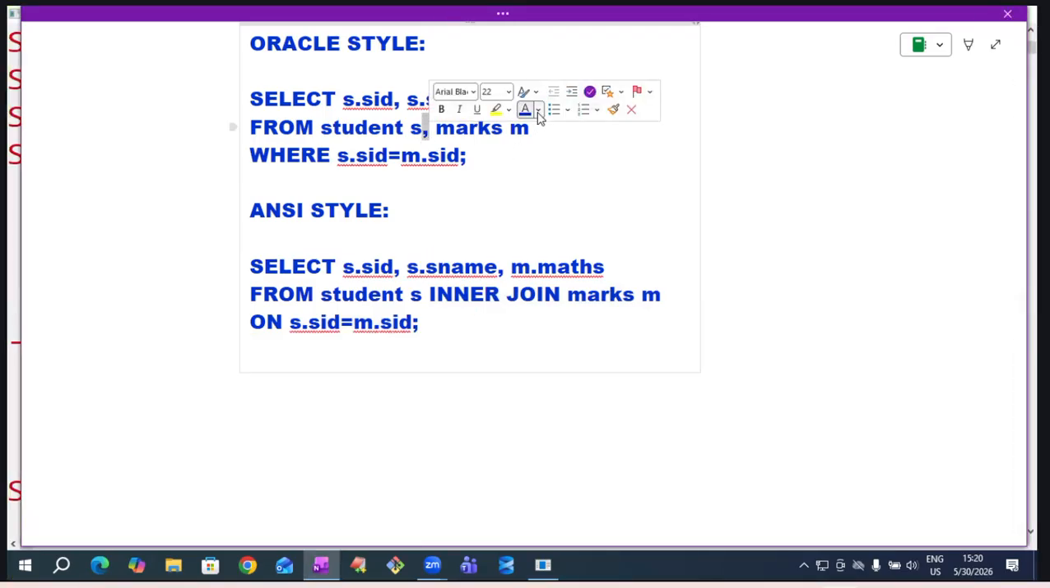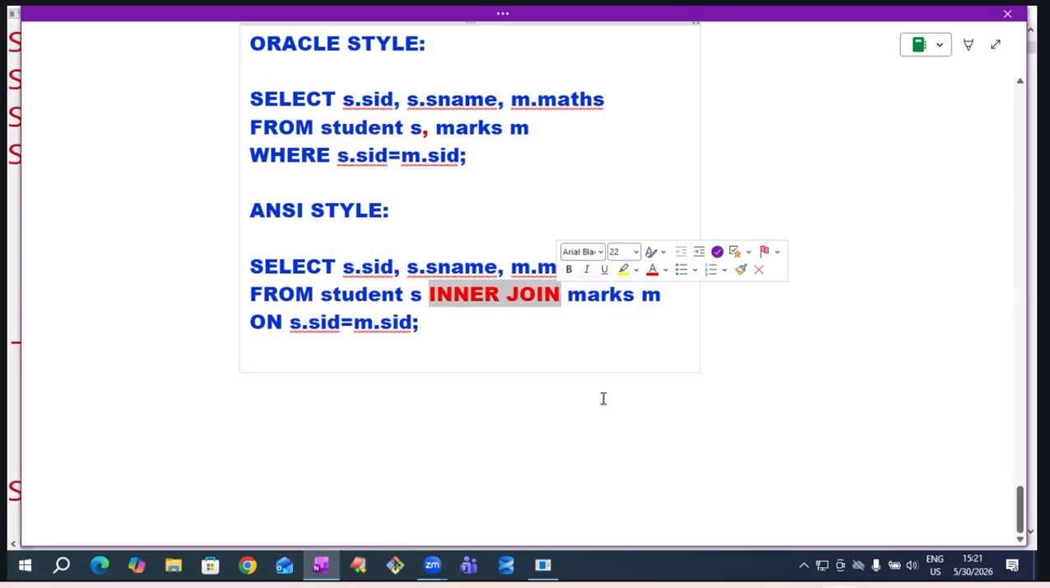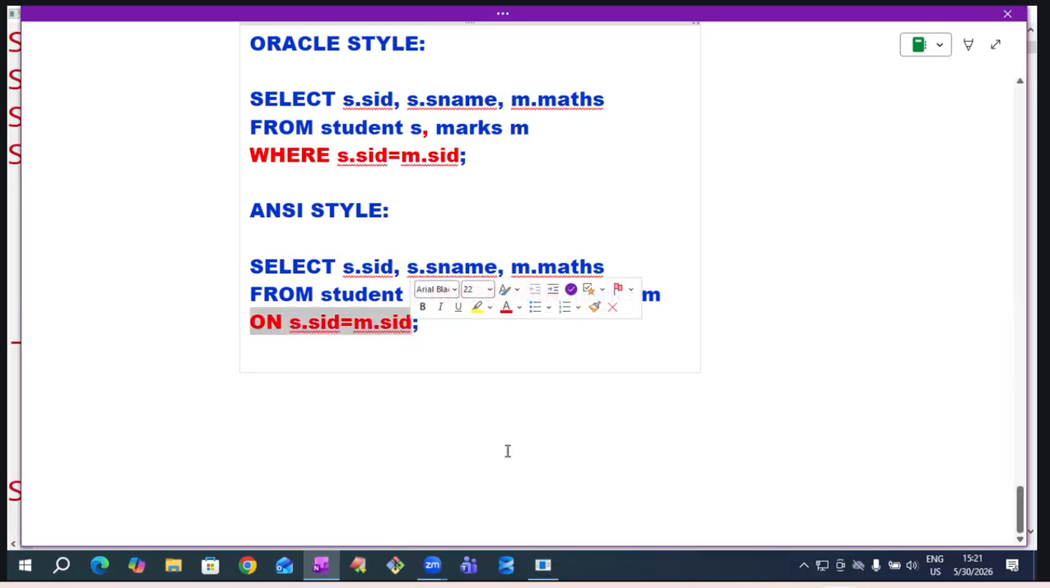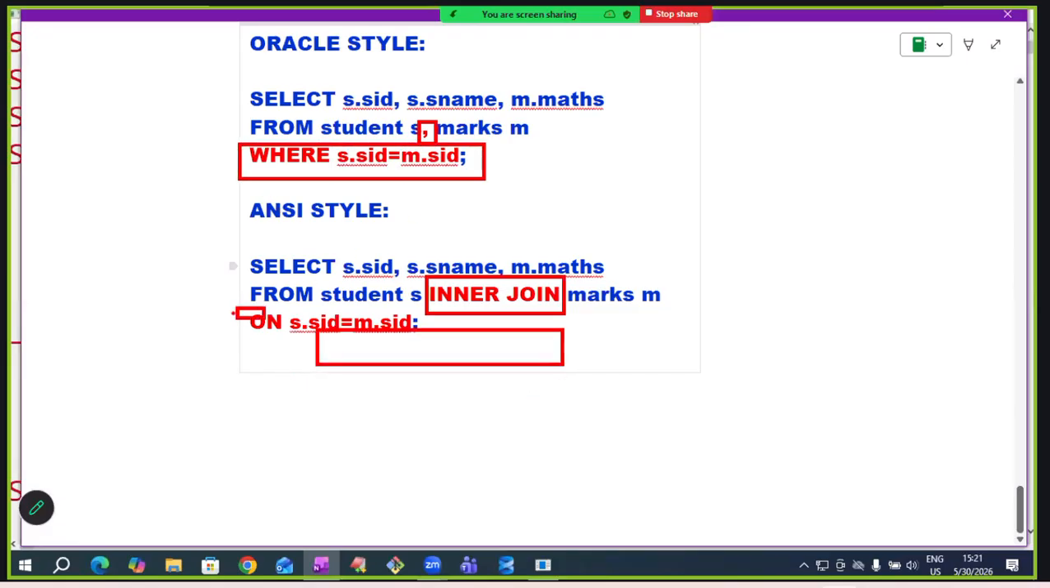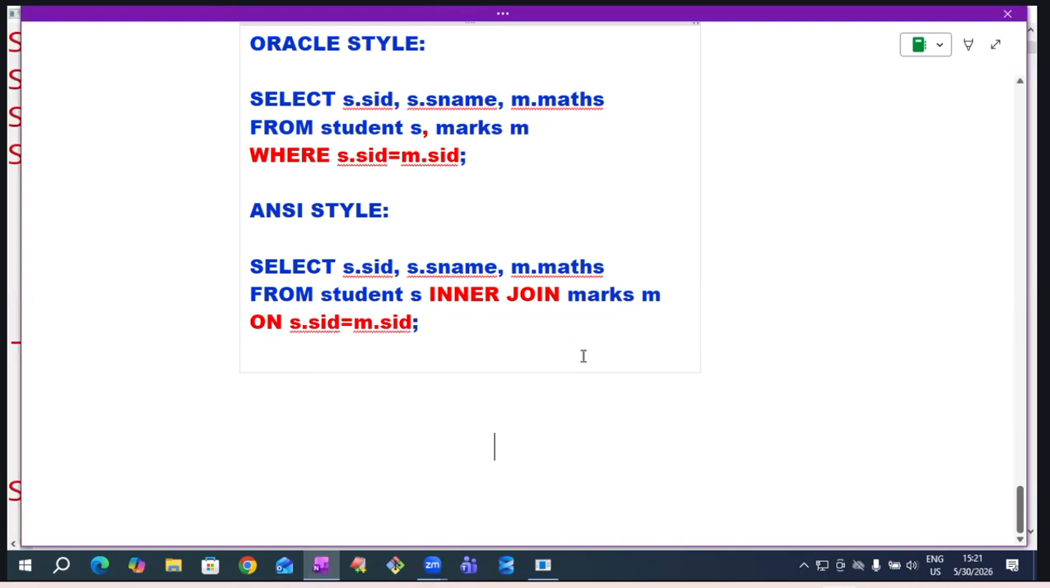In Oracle style, to separate two table names, we write comma. In ANSI style, to separate two table names, we use a keyword. In Oracle style, we write the join condition in the WHERE clause. In ANSI style, we write the join condition in the ON clause. That's it. If you know these two differences, comfortably we can write in ANSI style.